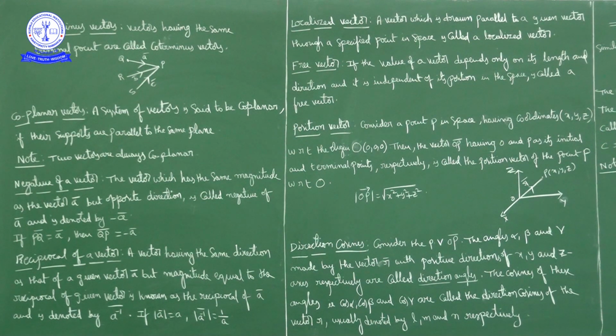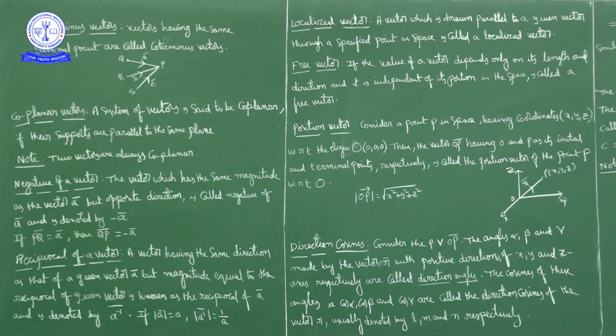Two vectors are always coplanar. Three vectors or more than three vectors may be coplanar, may not be coplanar. Coplanar vectors means system of vectors are said to be coplanar if their supports are parallel to the same plane.